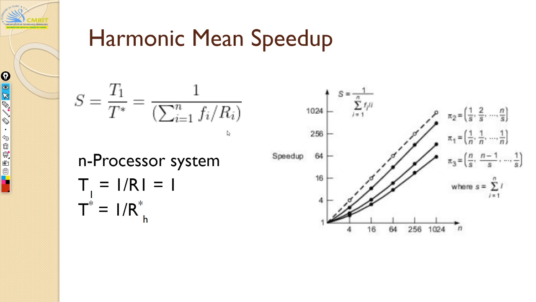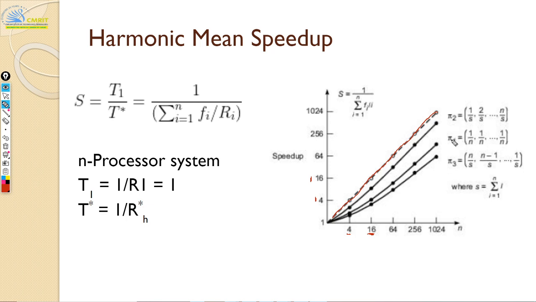Now here is an interesting plot. In this plot you show the ideal case. This is the ideal 45-degree line where your speed up scales according to the number of processors. If your number of processors is 4, your speed up is 4. If you have 16 processors, then your speed up is also 16. So this line shows the ideal case, but we cannot achieve that.